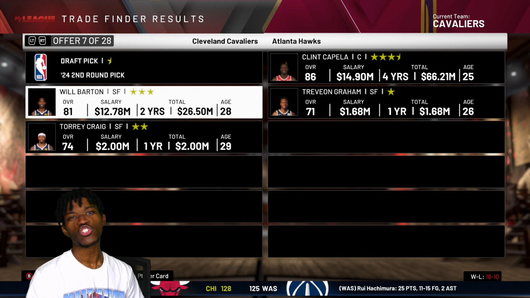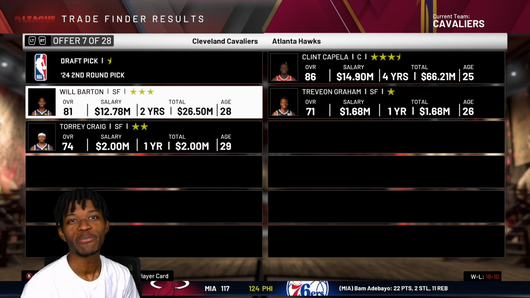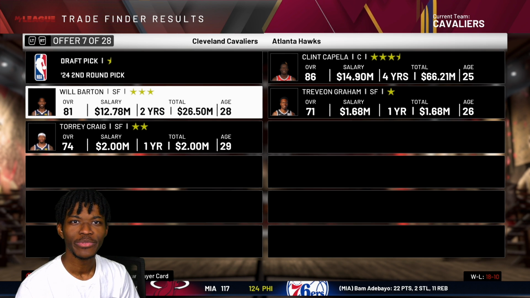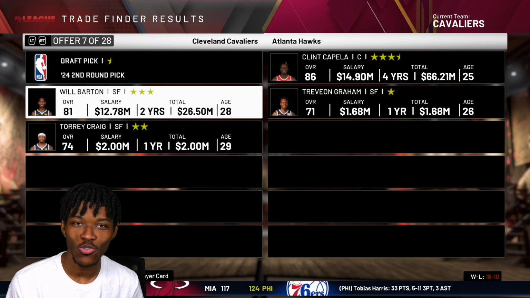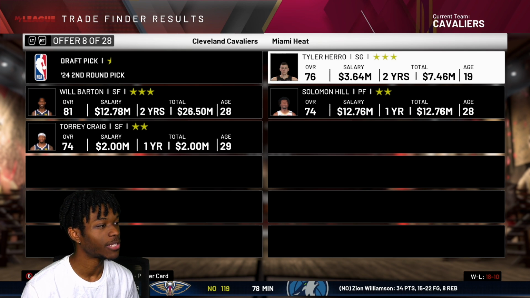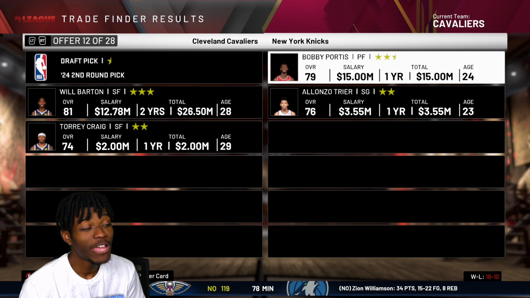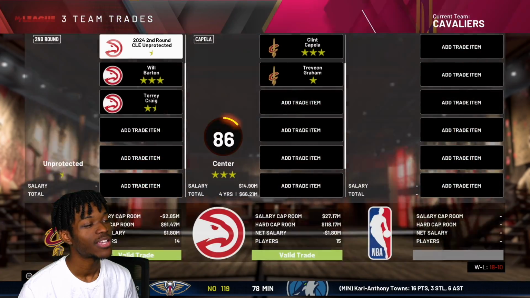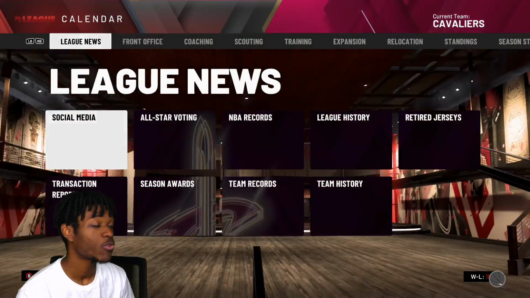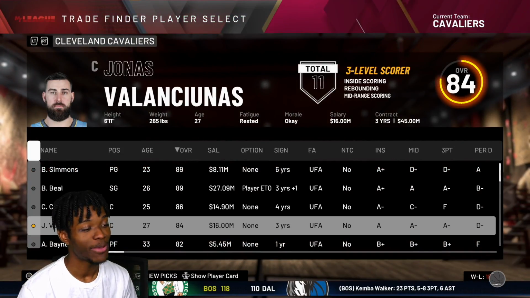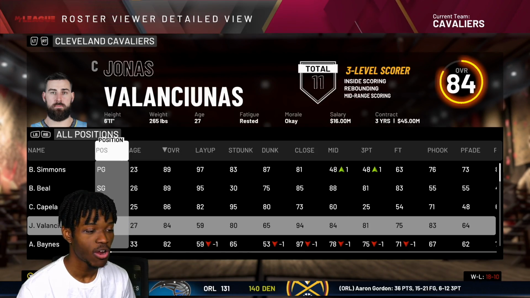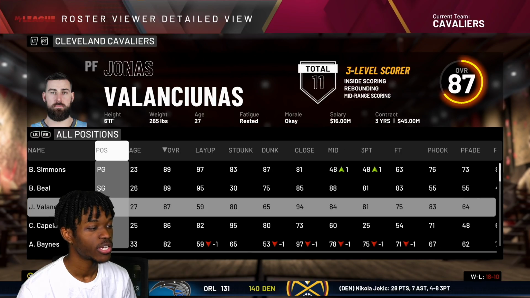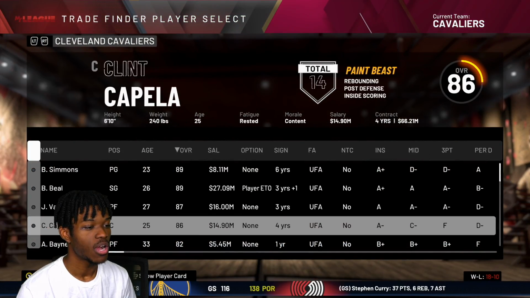All right, you can't be logical with 2K. I built the team for Ben Simmons. I had shooters around him. But you can't be logical in 2K. You have to just go with the highest overall in every single situation. So we're trading for Clint Capella. We have to trade for Clint Capella, because having Valanciunas at the center has not been working. And so I'm going to have to move him. And the way we increase his value is to make him not a point guard. We make him a power forward. He goes up, of course.